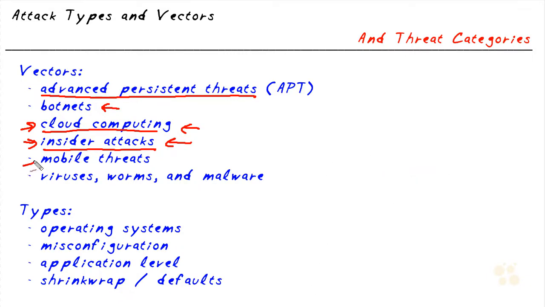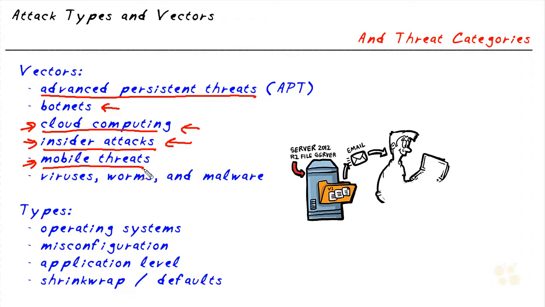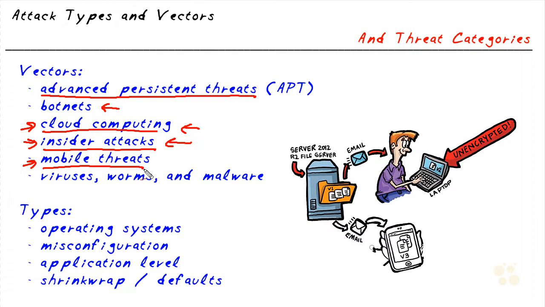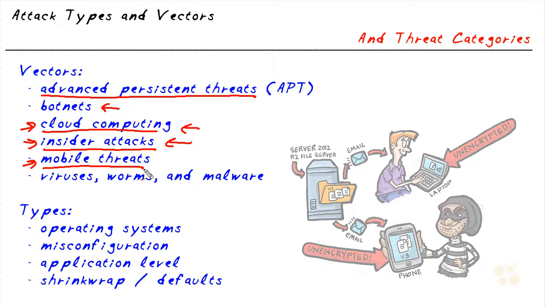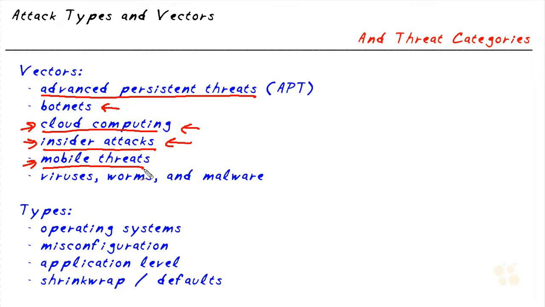And because there are so many mobile devices out there, that's another great attack vector. Because the mobile device goes lots of different places. It's at the coffee shop, it's at the restaurant, it's in the corporate office. So if the attacker can compromise the mobile device at one of those locations, and then the mobile device is at the headquarters, that would be a potential attack vector that could be used to get further into the company.